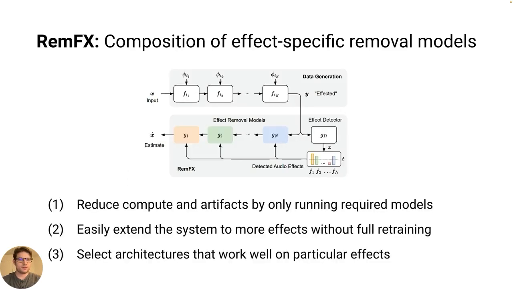This approach has a few advantages. First, this reduces the average parameters of the overall system, since most of the time only a subset of the effect-specific models would be required. Second, more effects could be recognized and removed by a system without a full retraining, since we would just need to add a new effect-specific model for that effect. And third, we can take advantage of certain model architectures that work better for particular types of effects.